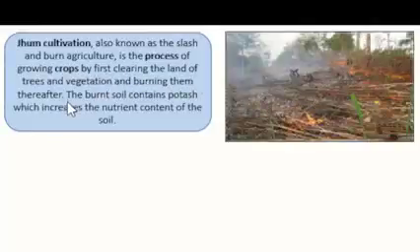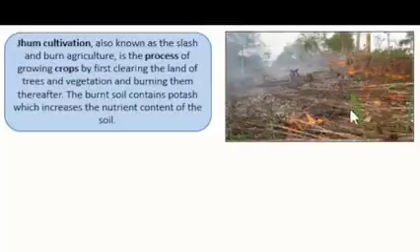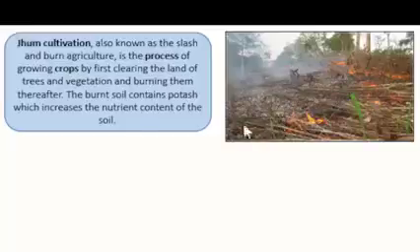So you can see how the land has to be cleaned and the trees cut off, and you can see them burning thereafter, and they have to wait for the soil to be prepared for their cultivation, because they believe that the burned soil contains potash, which increases the nutrient content of the soil.